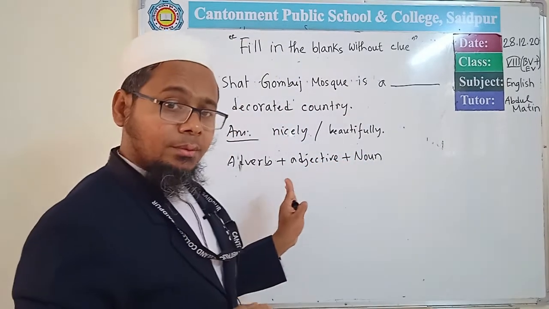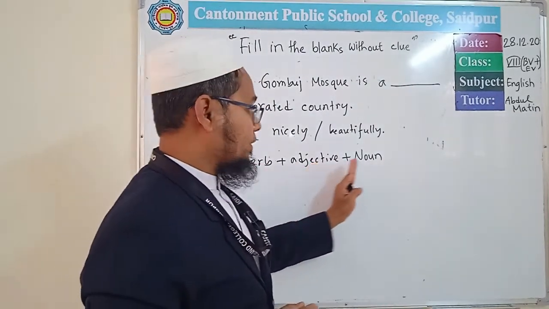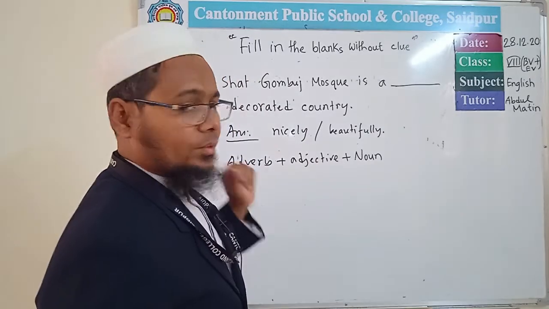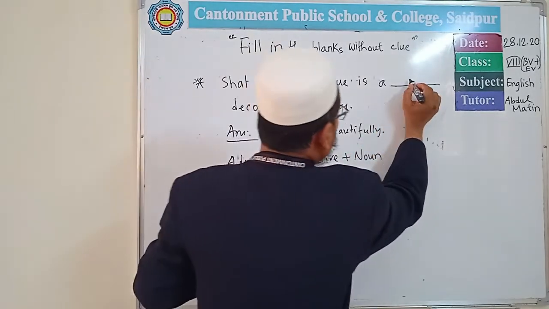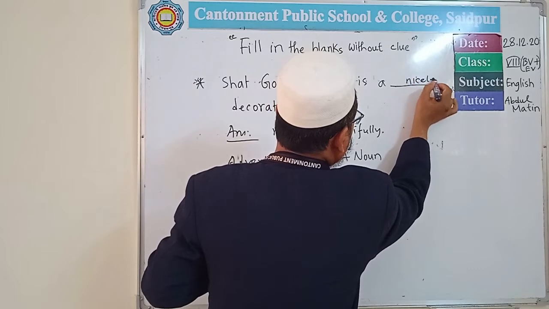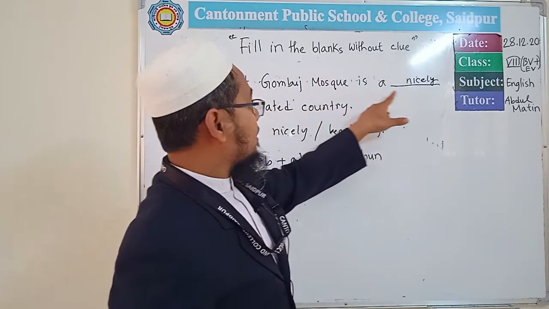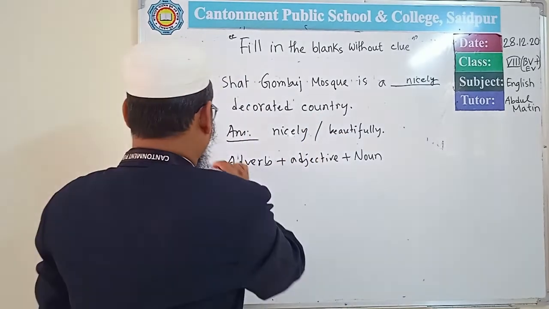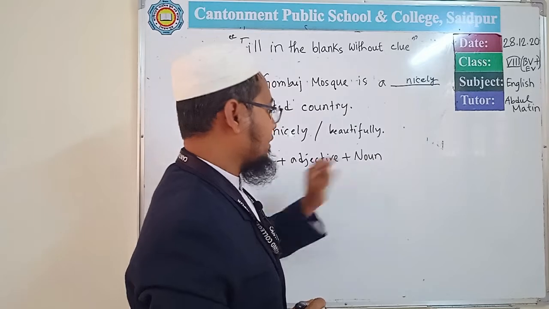If you remember this serial, first adverb, then adjective, then noun, then you will be able to answer this type of question very easily. So here the answer will be nicely. Saidpur Mosque is a nicely decorated country. So this is the fact here. Adverb, adjective, and then noun.